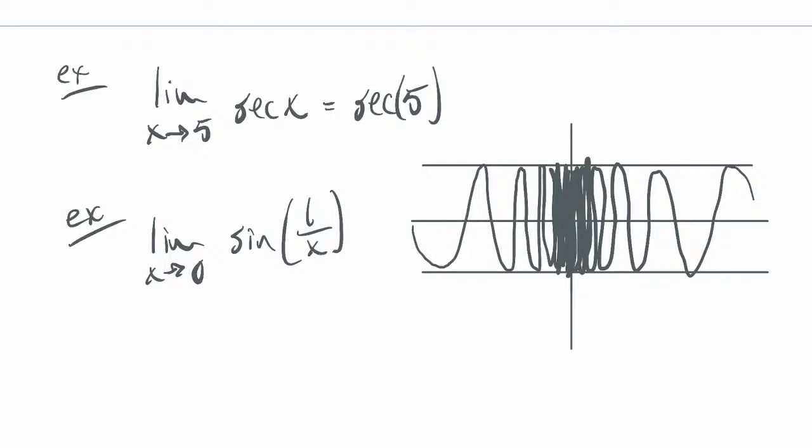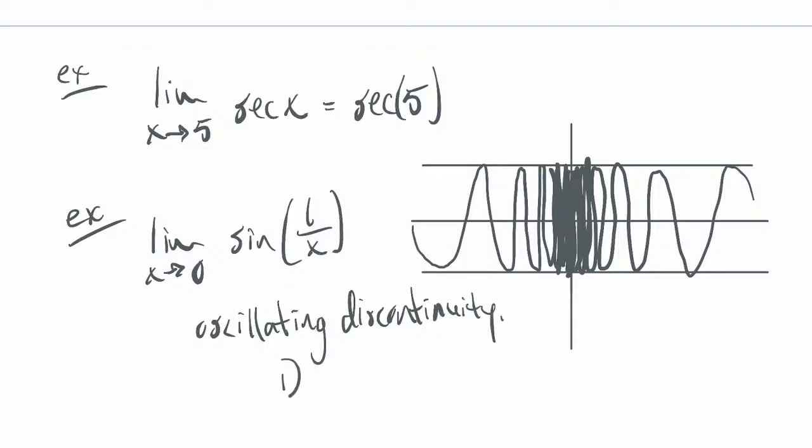So this is called an oscillating discontinuity. This one doesn't show up that much. In fact, item 1 fails, and really all 3 fail for this one.